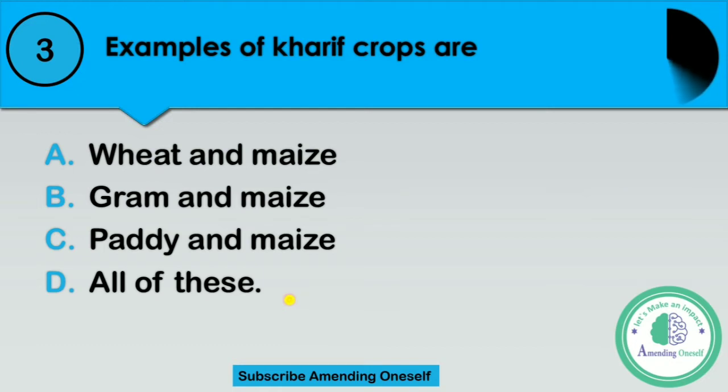Examples of kharif crops are. Option A, wheat and maize. Option B, gram and maize. Option C, paddy and maize, or option D, all of these.